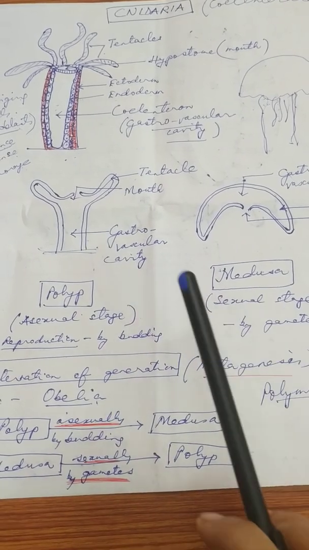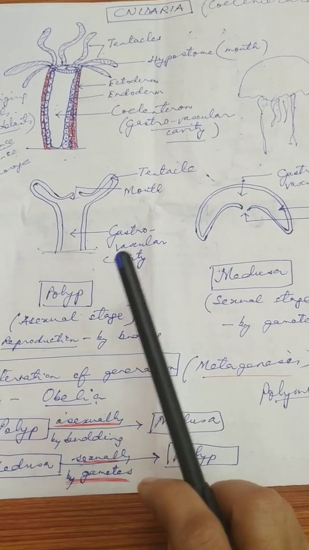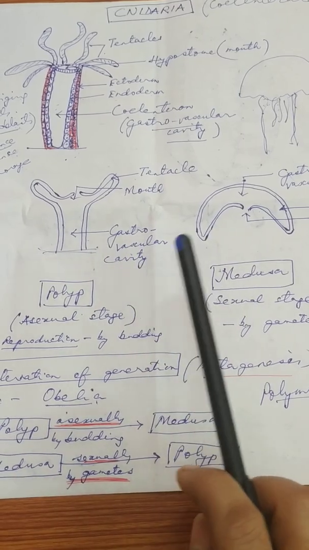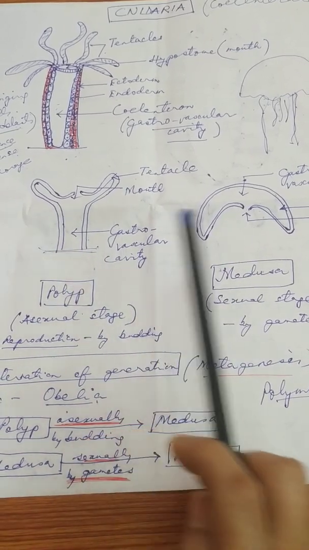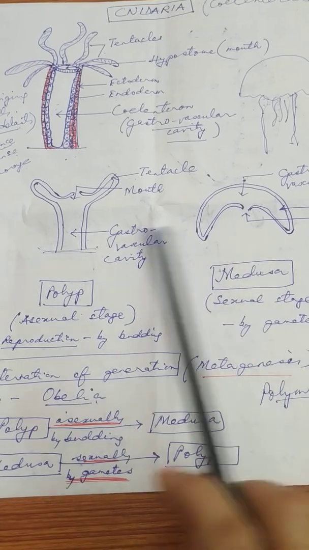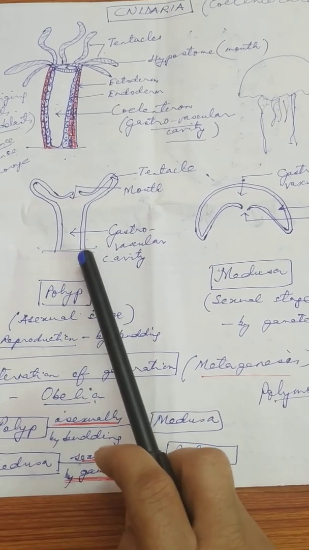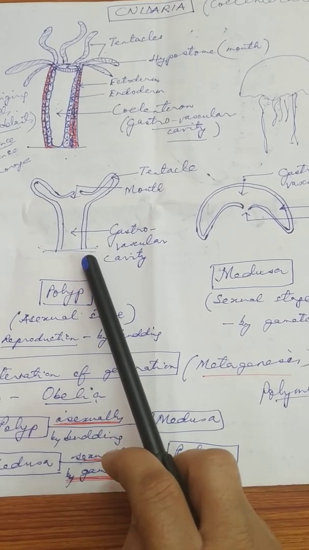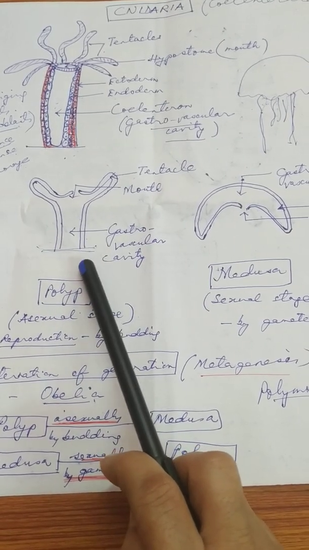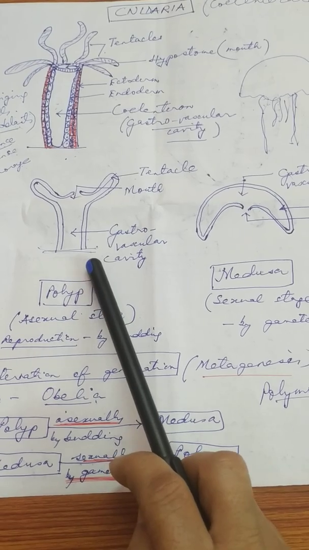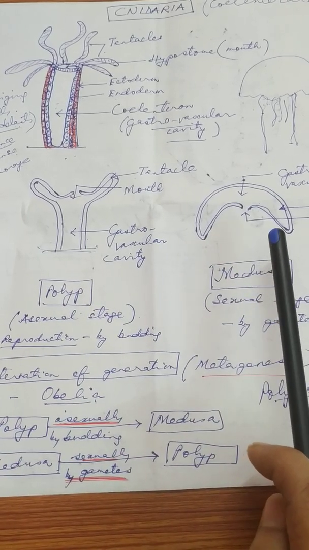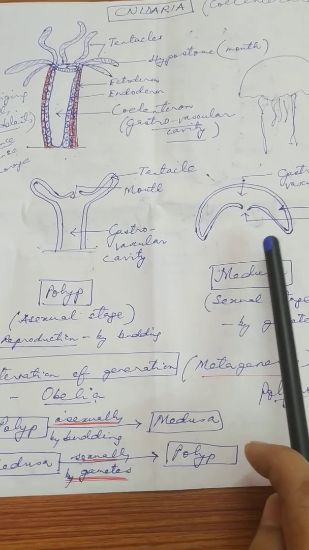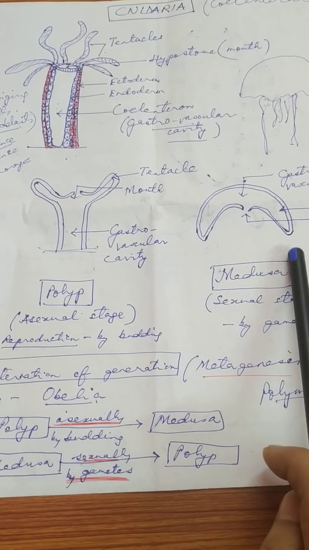So cnidarian animals exhibit two different body forms: polyp and medusa. Polyp is cylindrical, tubular in shape, sessile, fixed to an object. Whereas the medusa is umbrella like and free swimming.